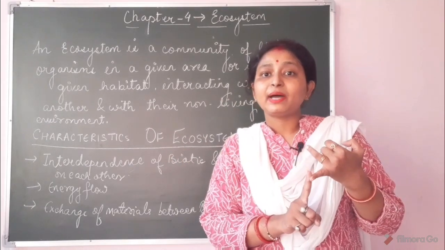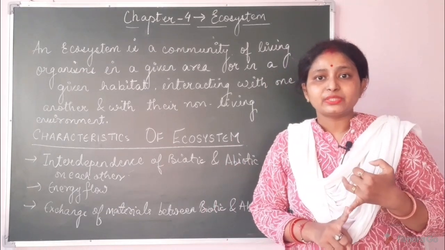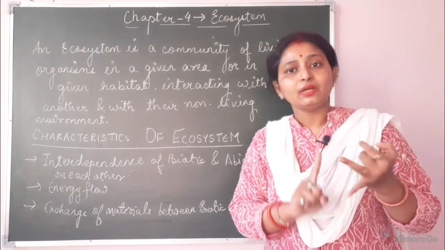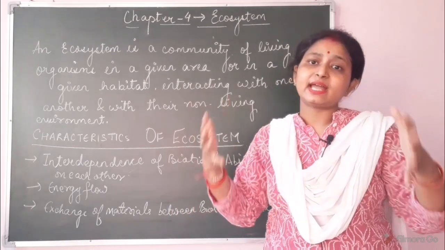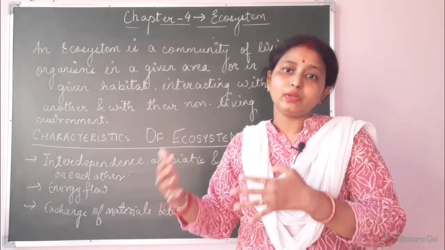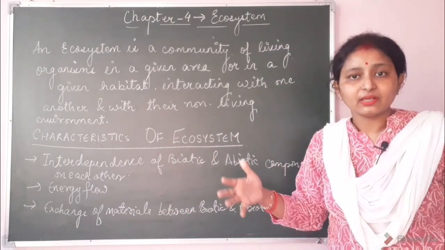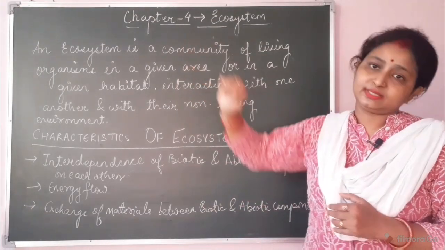Producers are eaten by herbivores. Herbivores means the green plant eating animals, right? Then carnivores are dependent on herbivores. So all these things are the interaction between the living organisms and also with their non-living components. That together constitutes the ecosystem.